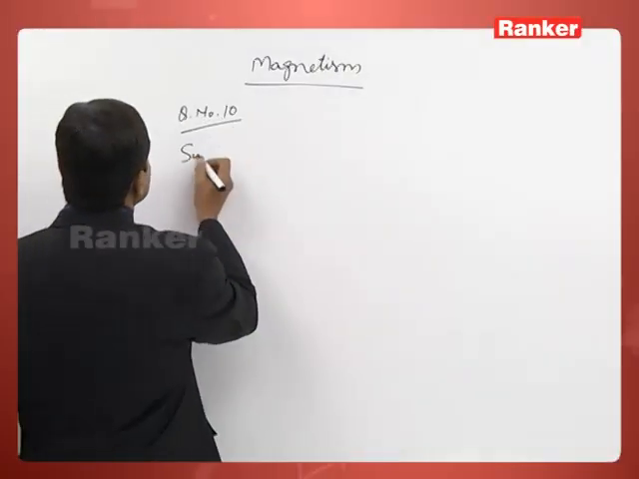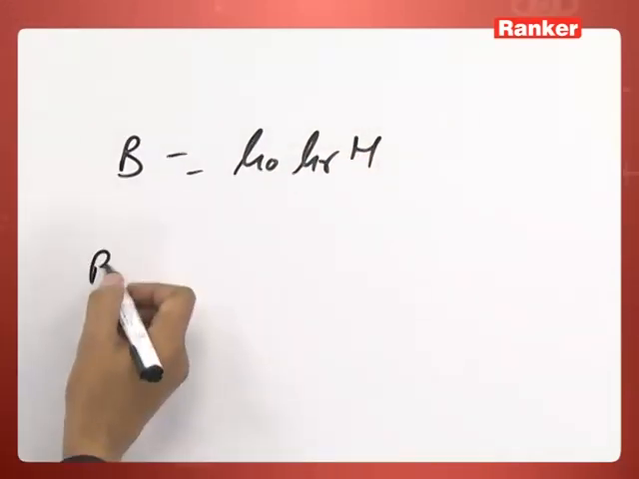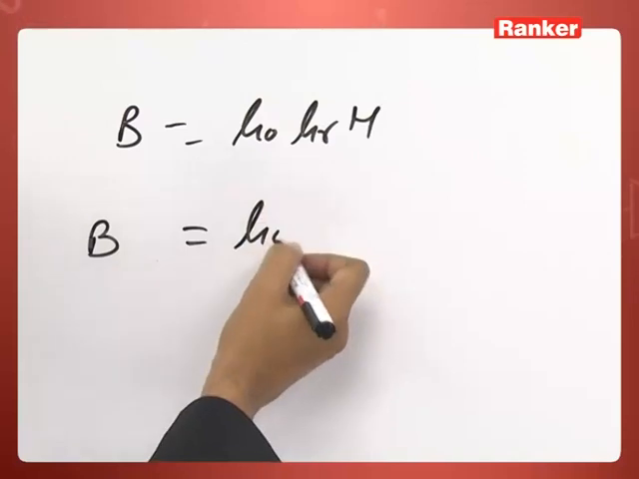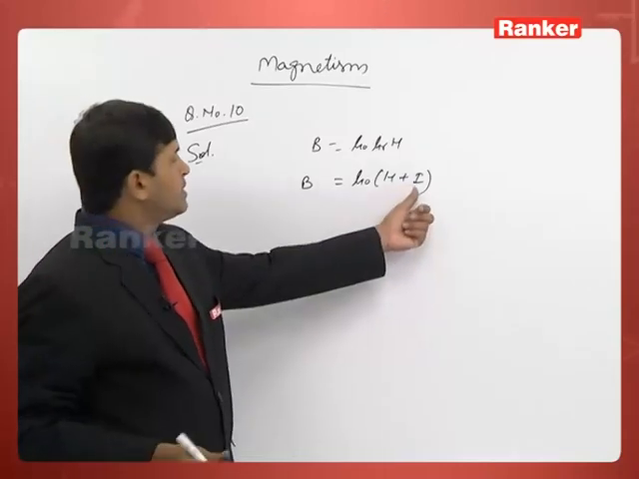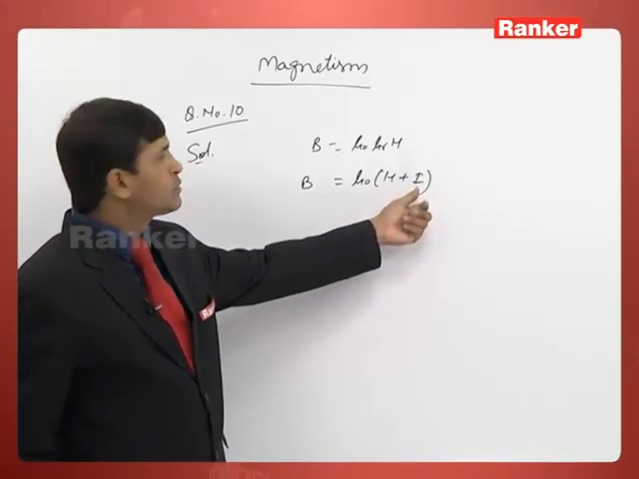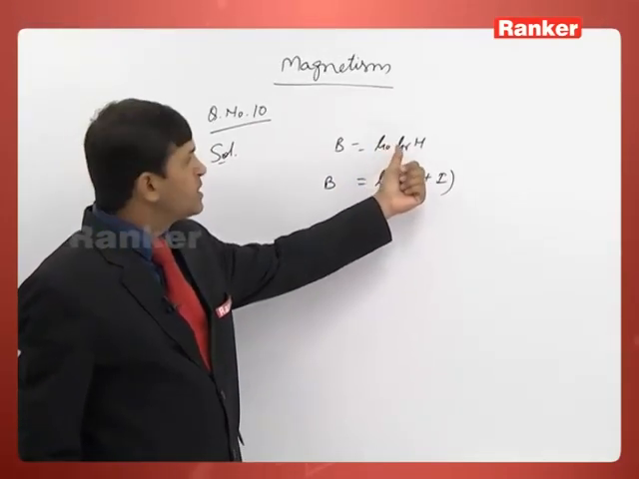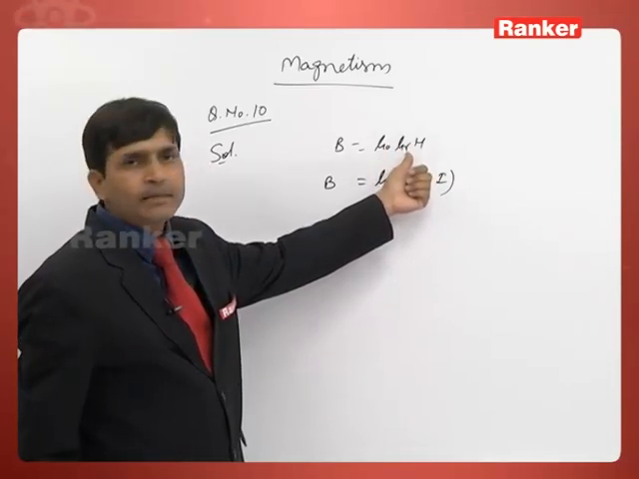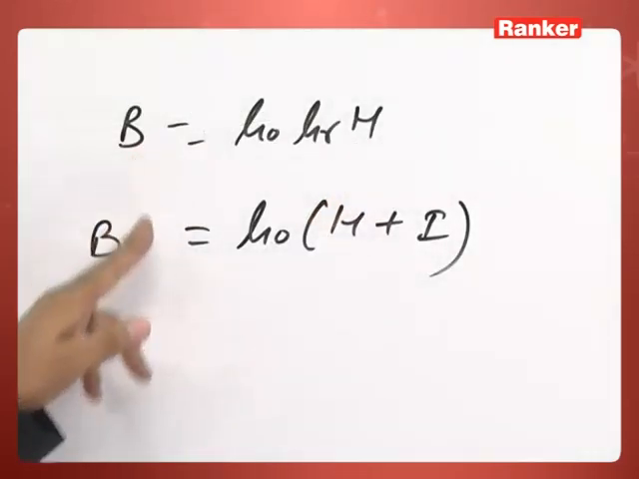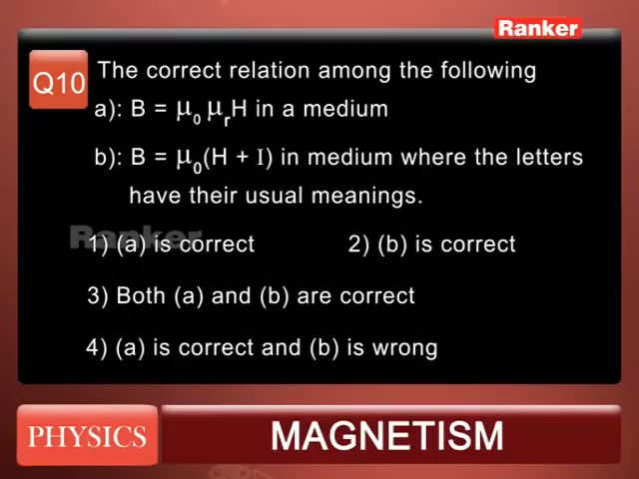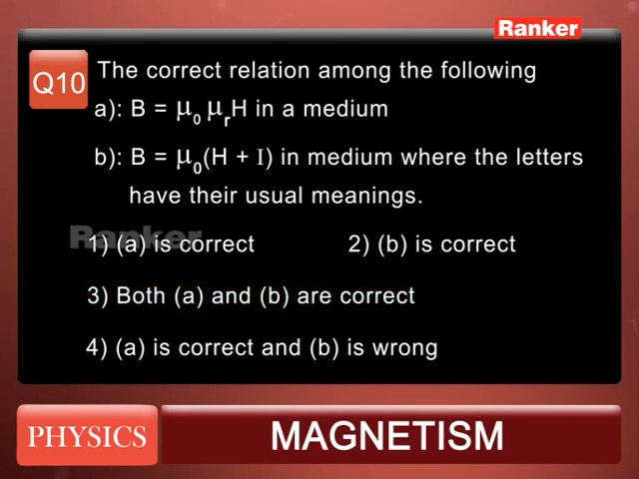So it is given as B is equal to mu naught mu r into H, and another relation given as B is equal to mu naught (H plus I). I is the intensity of magnetization, mu naught is the magnetic permeability of free space, mu r is the relative permeability of the medium, and H is the magnetic intensity. So both statements are correct. Our correct option is option 3, which indicates both statements are correct.